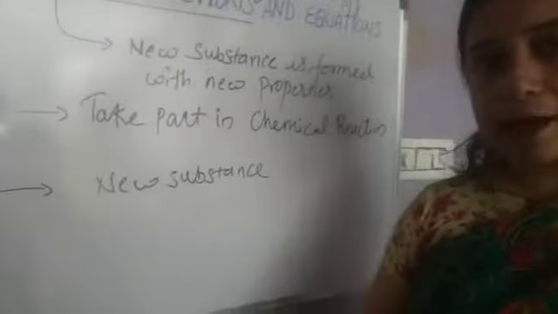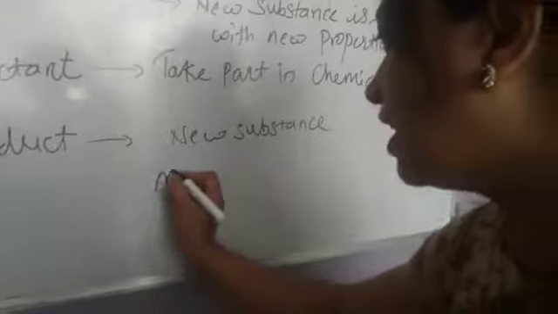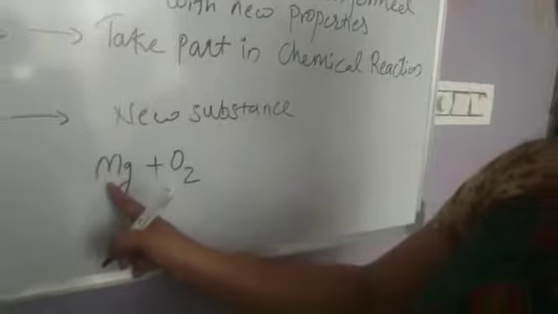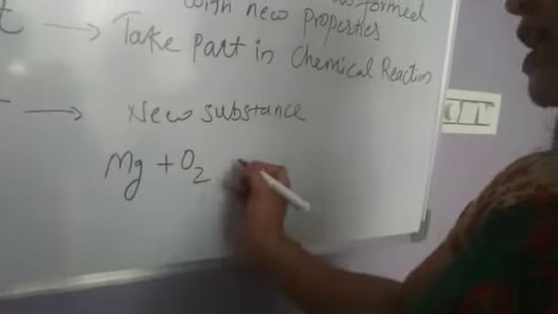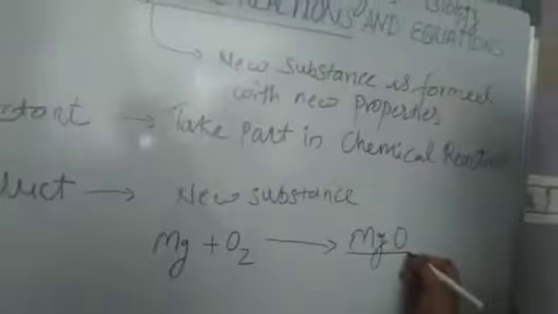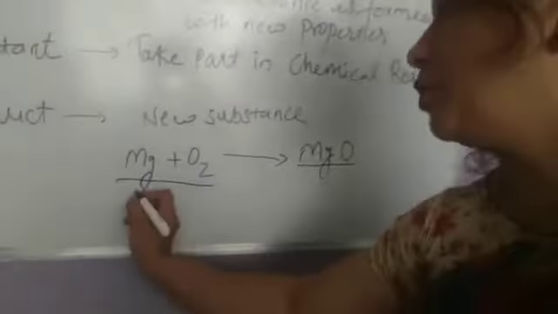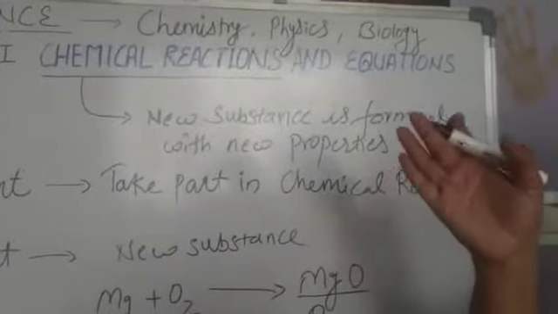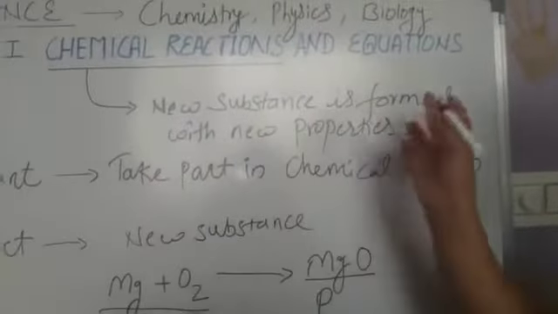Understood? For example, if magnesium ribbon is burned in the presence of oxygen, magnesium and oxygen are the reactants. On burning, it forms MgO, which is magnesium oxide. So here Mg plus O2 are the reactants and MgO is the product. Understood? Chemical reaction means what? A process in which a new substance is formed and this substance has new properties.